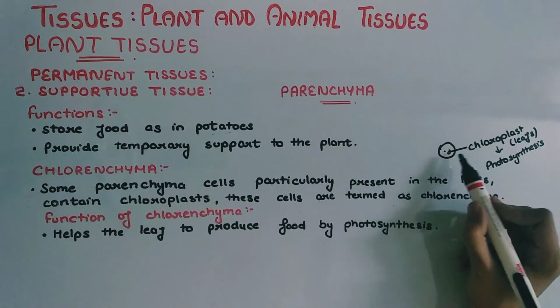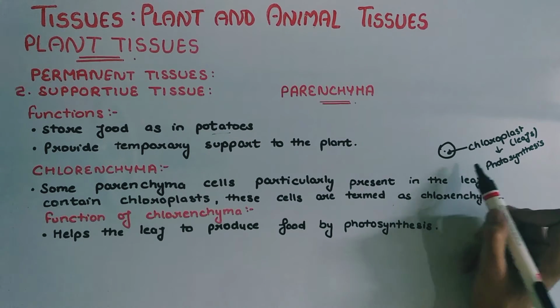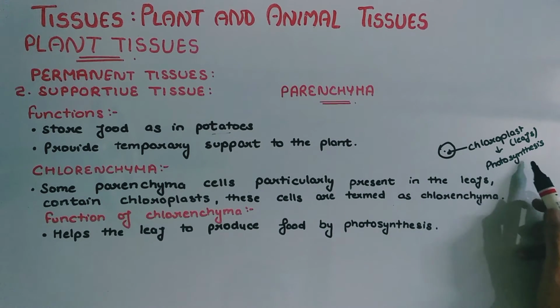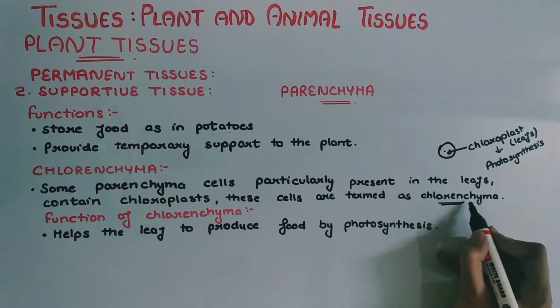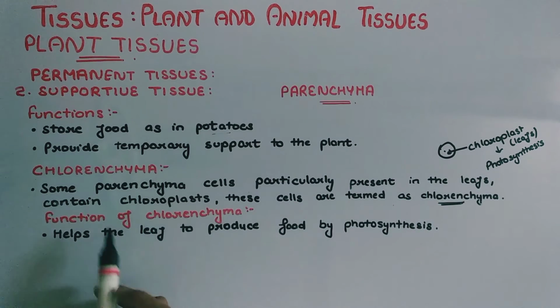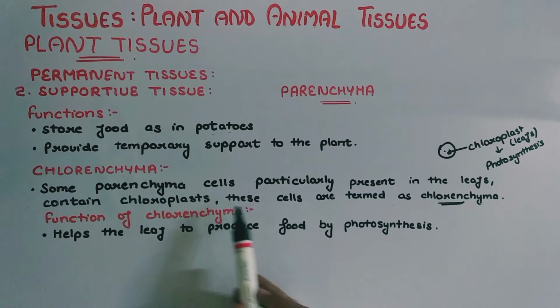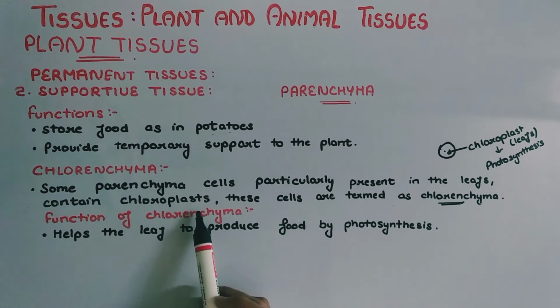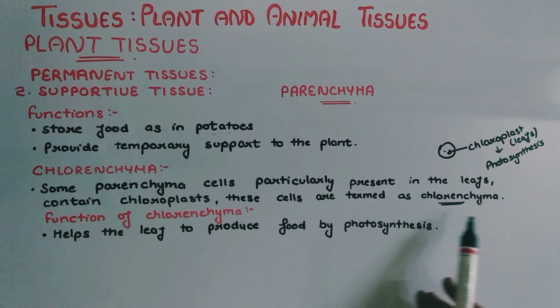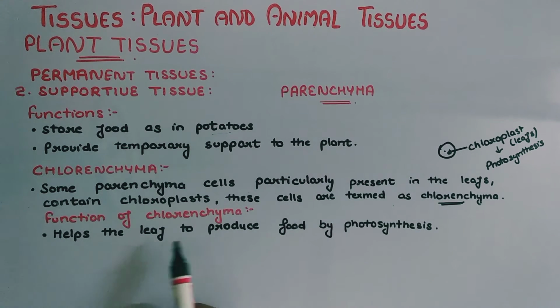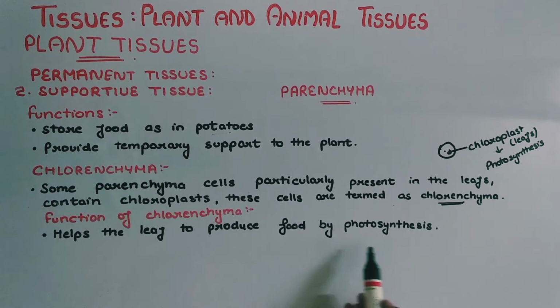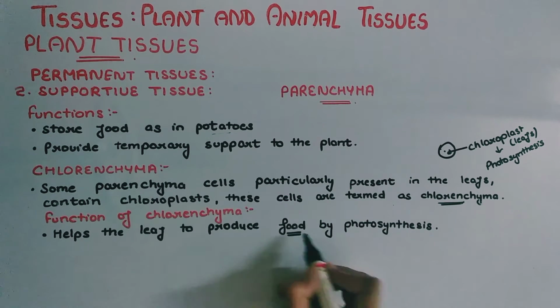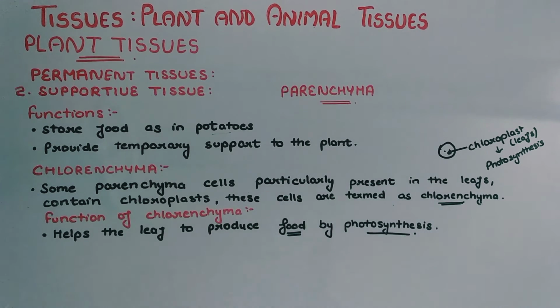So the cells that contain chloroplast for photosynthesis are termed chlorenchyma. What is the function of chlorenchyma? This helps the leaf to produce food by photosynthesis.